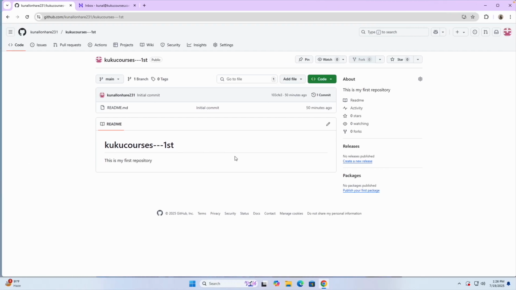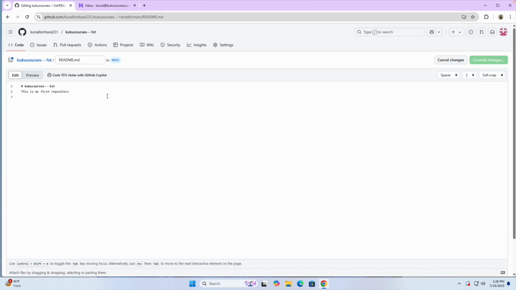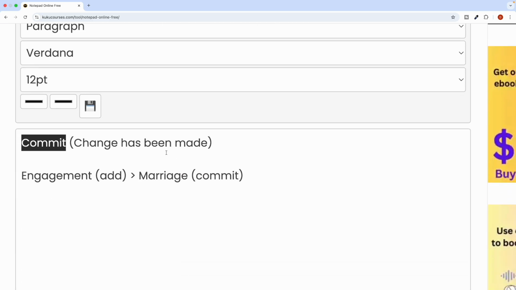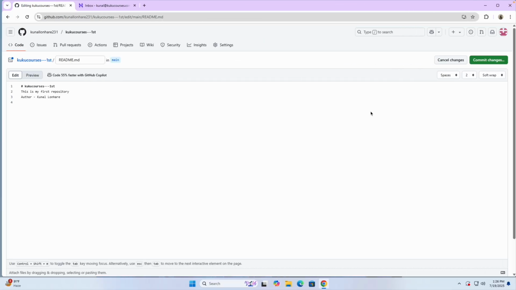So let's say we have created this file. Now if I go and click on edit file with this pencil button, and let me refresh it. Now let's say I add here an author. I will write Kunal Lunhavi like this. Now in GitHub you will see this commit changes button. Commit changes will make that action complete, so the change has been made. That is the confirmation you do.